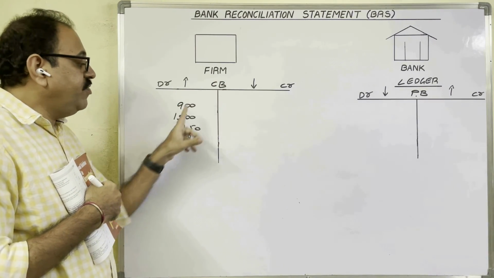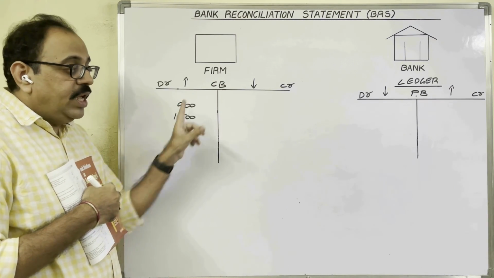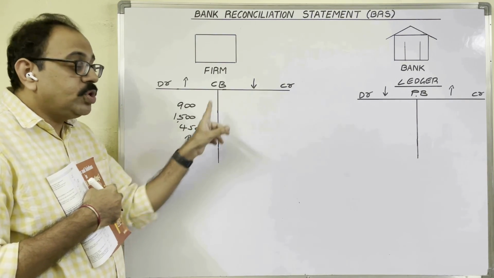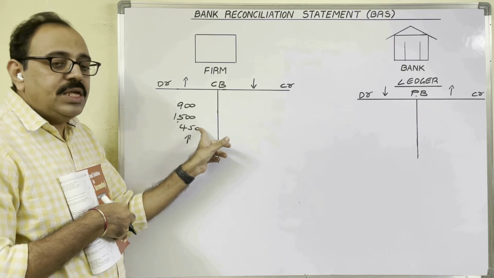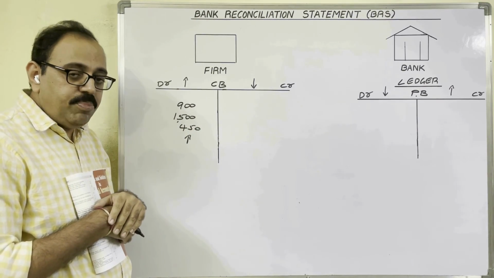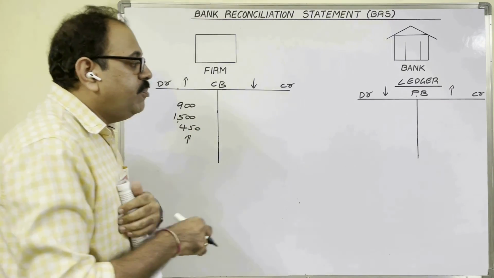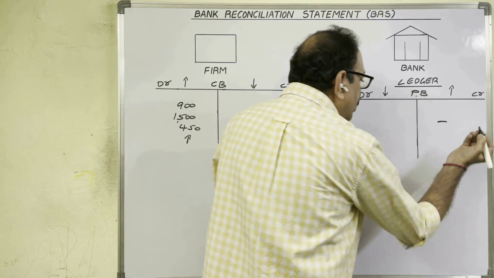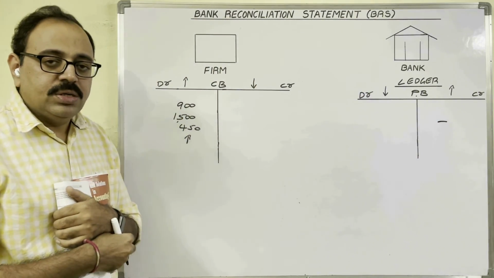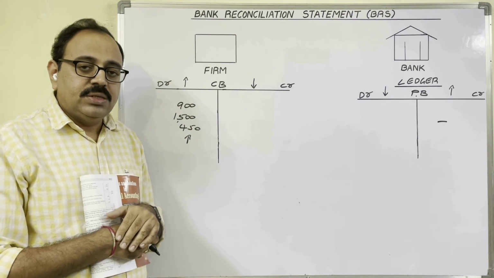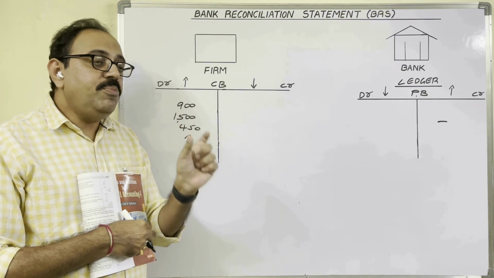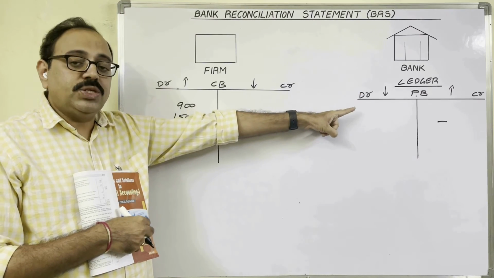When we debit these amounts in cash book, in passbook these amounts should be credited. But what happened? Bank collected these amounts in next month, April. So in March month, nothing was credited in passbook. So this is the reason for disagreement. Now we started BRS with the passbook balance.